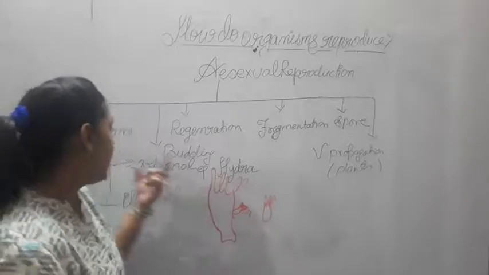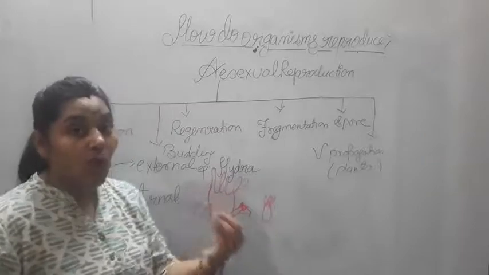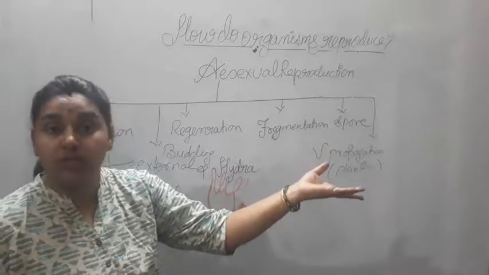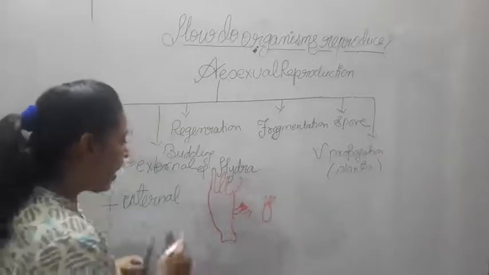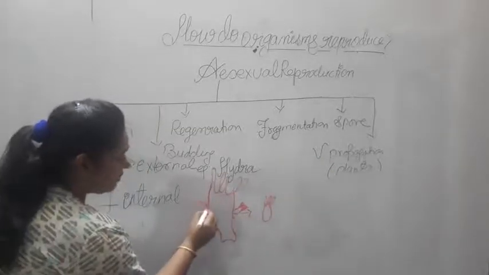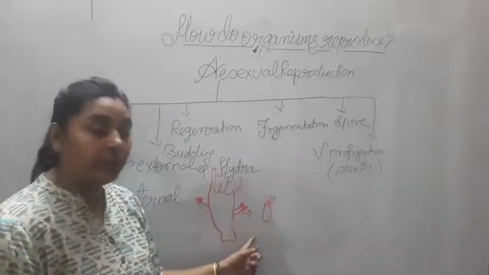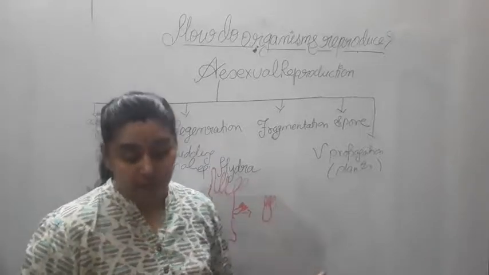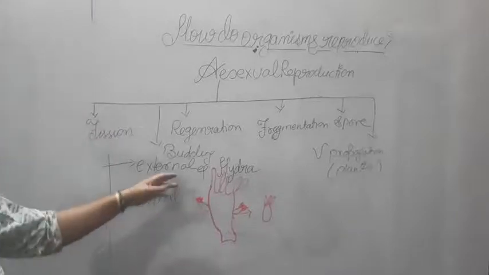Same way as amoebas, all the sections were able to make. Plasmodiums, all the plasmodiums after rupturing, when they go off, they are able to make its own individual. Same way, whatever outgrowths it is developing on its body surface, after getting fragmented from here, wherever they will go, they will be able to make its own kind of individual. So this is one of the examples of external kind of budding.